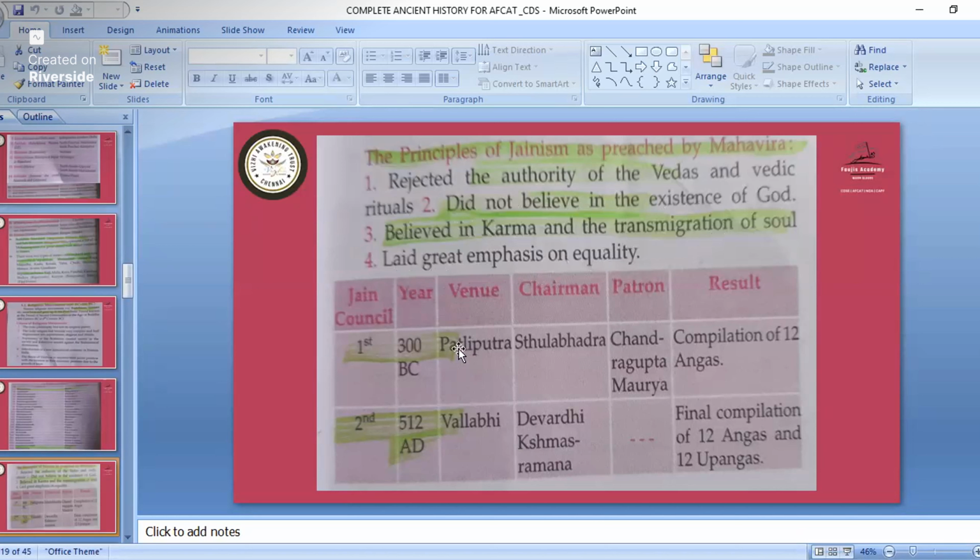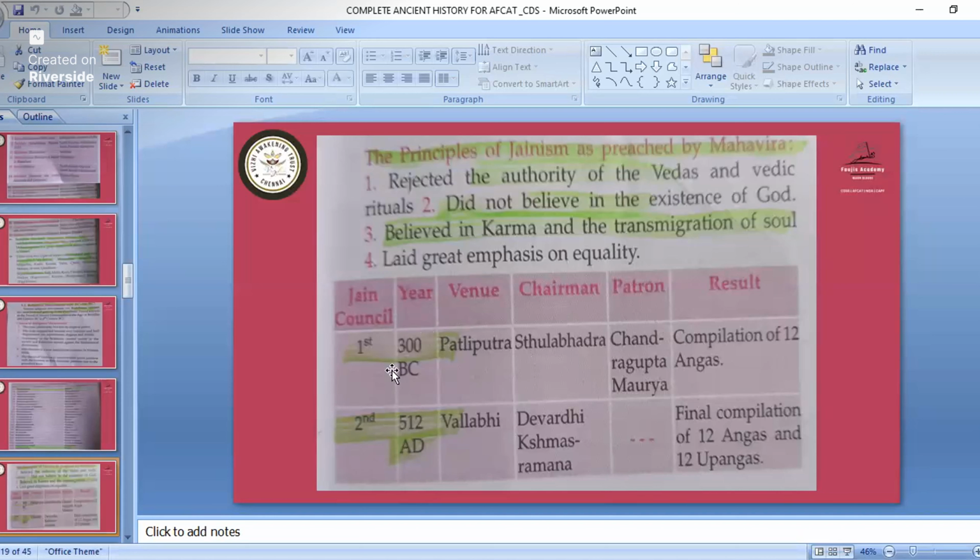You must remember both of these Jain councils. The first Jain council was at Patliputra, and the chairman was Sthulabhadra, during the reign of Chandragupta Maurya. In this council, the compilation of 12 Angas took place. So if any question comes related to Angas, the answer will be Jainism. Angas or Upangas, the answer will be Jainism.